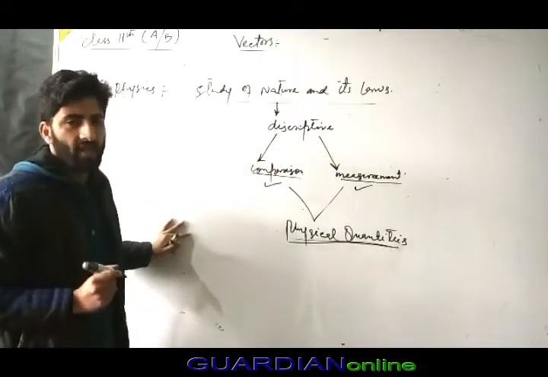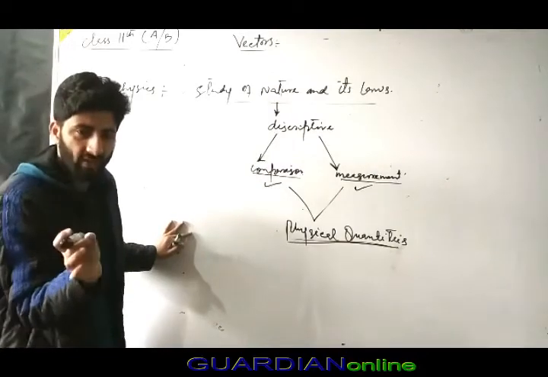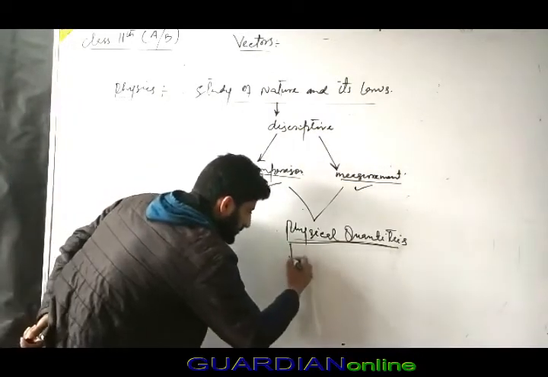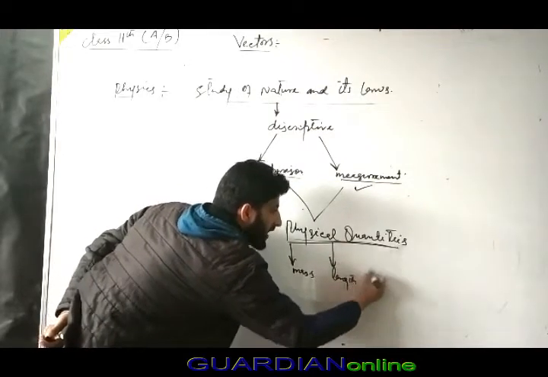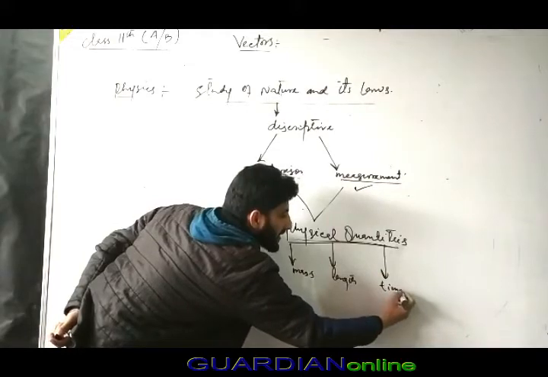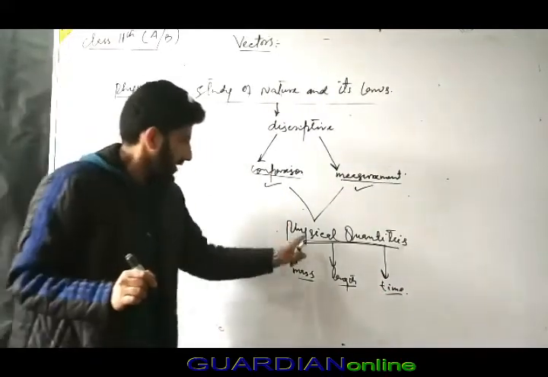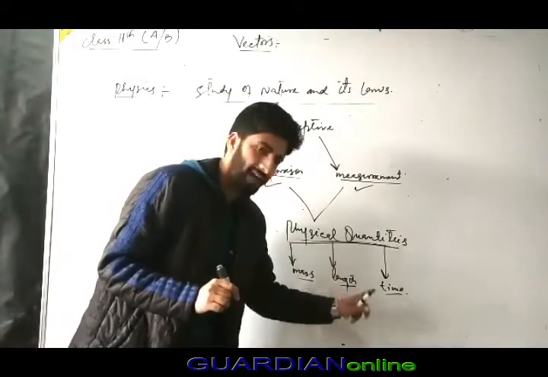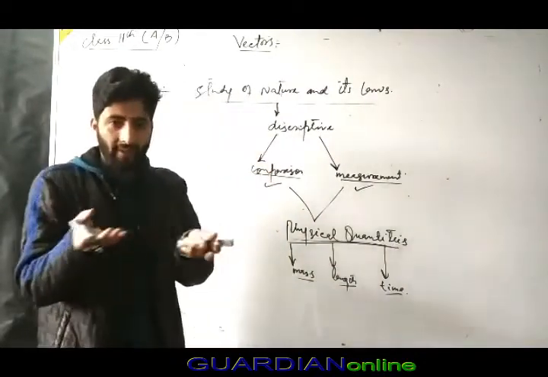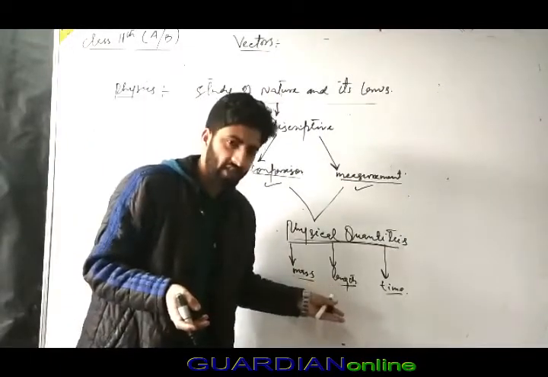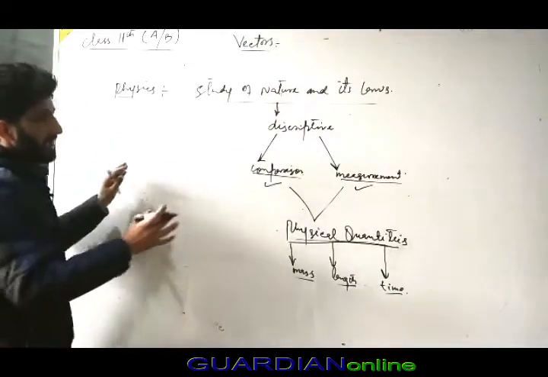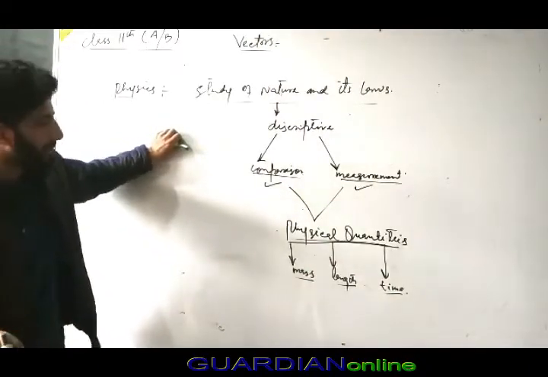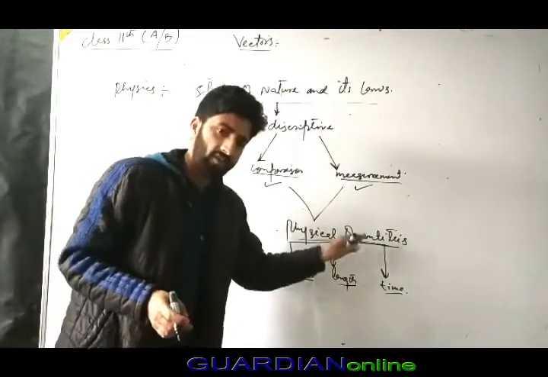For example, the fundamental basic quantities are mass, length, and time. If you compare and measure mass, length, and time, that is the descriptive nature: comparison and measurement of physical quantities.